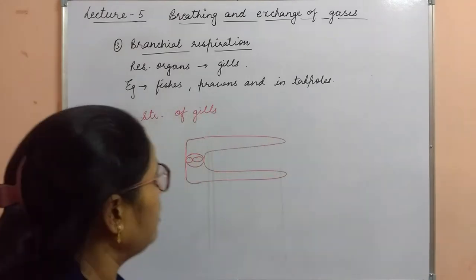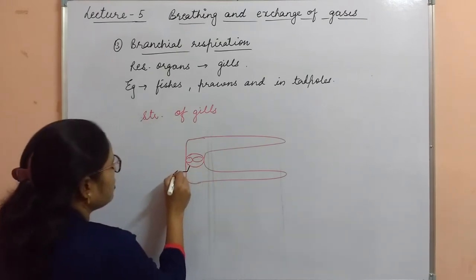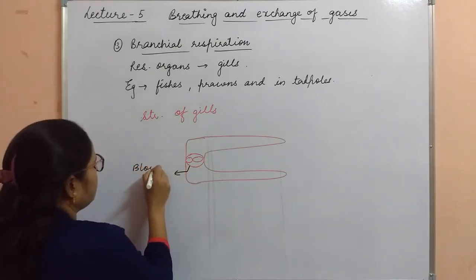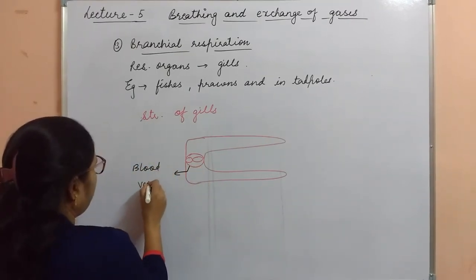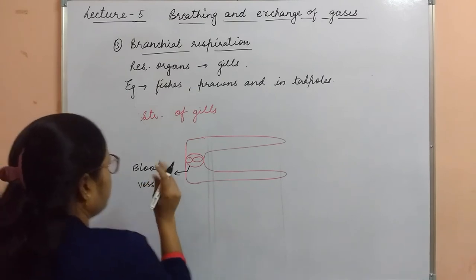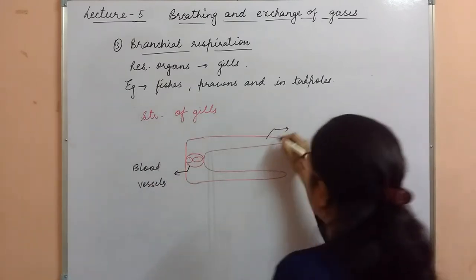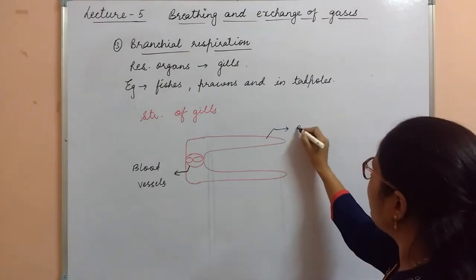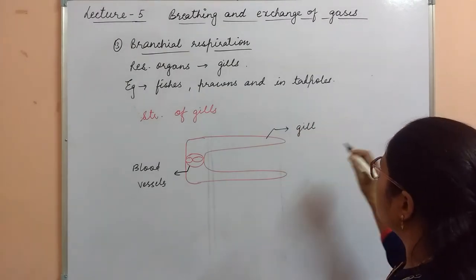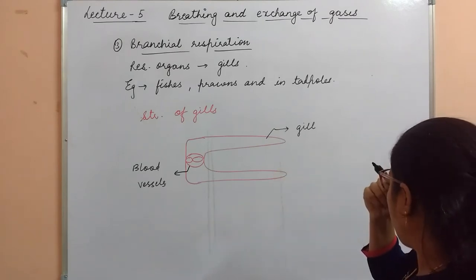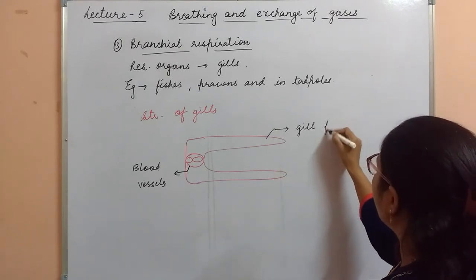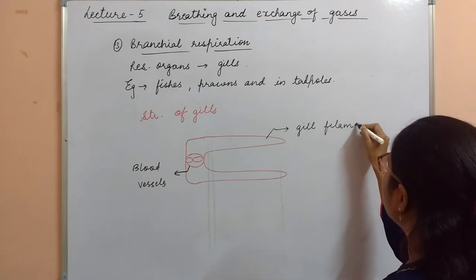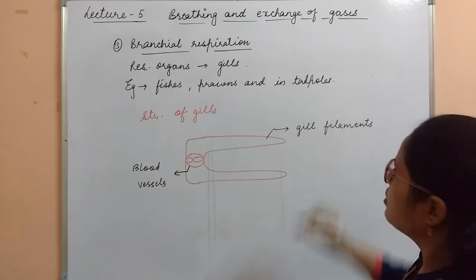Next, this is called a blood vessel. So these are the blood vessels. These are the gill filaments. Two gill filaments are there because this is a complete type of gill, that is, two gill filaments are present. These are the gill filaments.